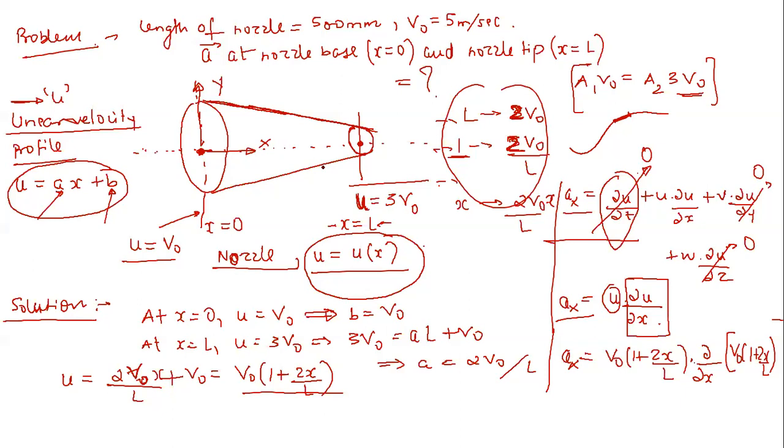But if the length of the nozzle is very big, or let's take the example of a fluid flowing through a pipe that has many bends, in that case we cannot assume that u will be a linear function of x, and the pipe also has a very long length. So it depends upon the extent of the object.